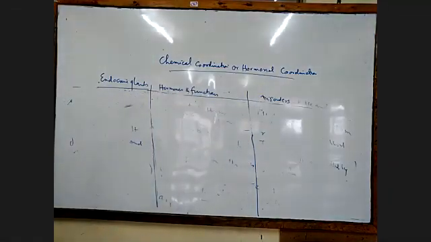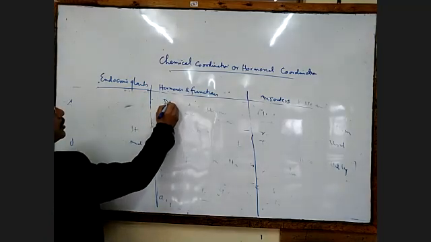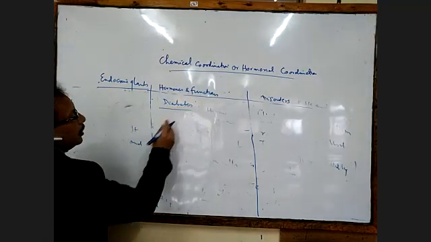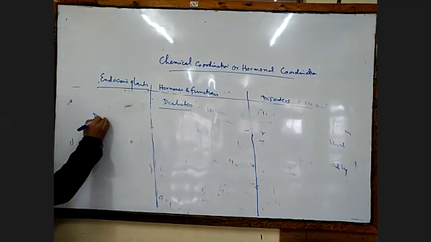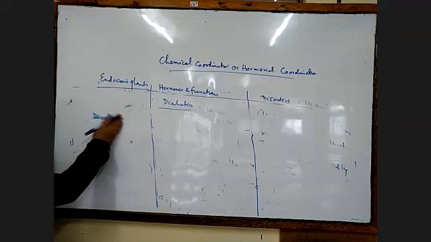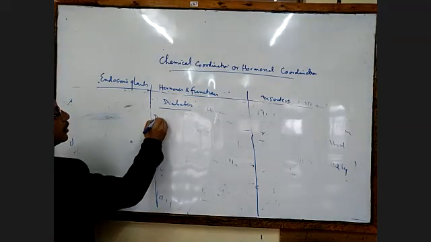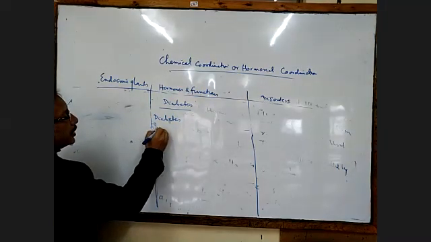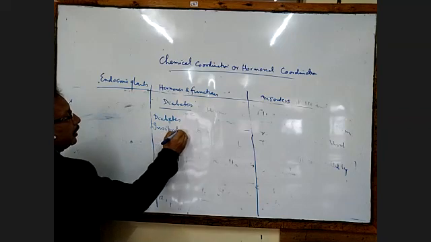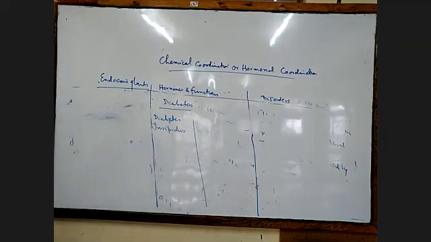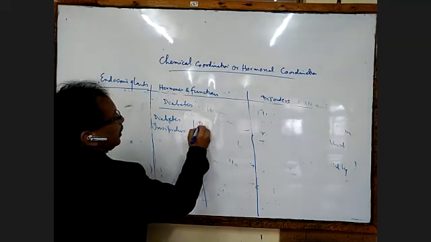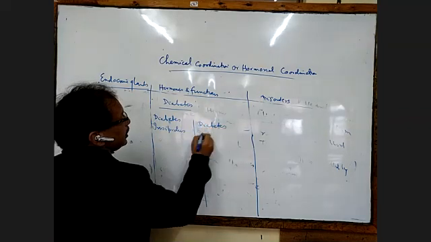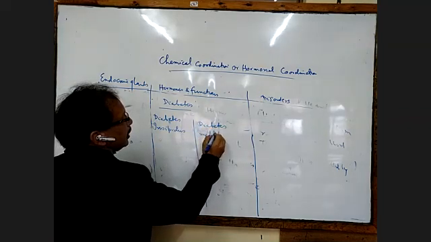This is very important in the exam. They often ask it. There are two types of diabetes. One is called diabetes insipidus, and the other is called diabetes mellitus.